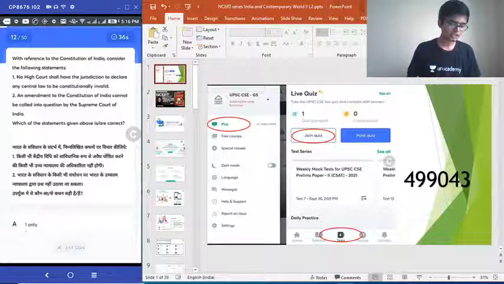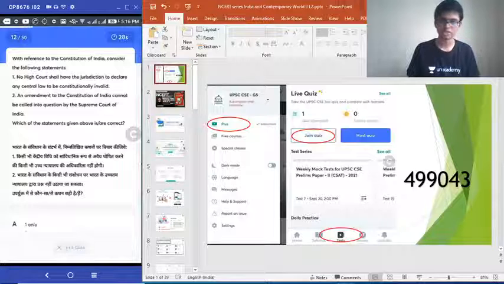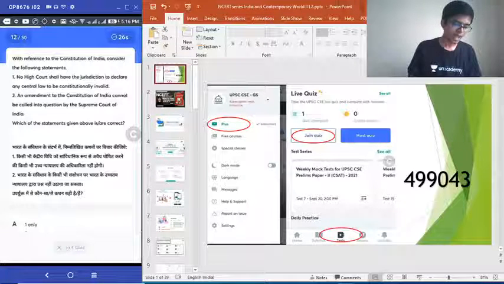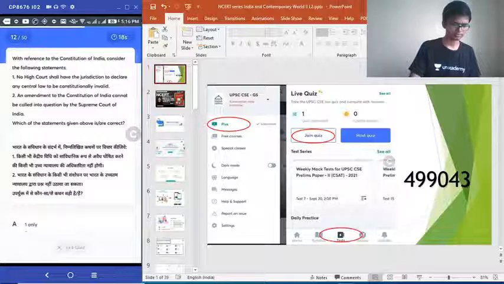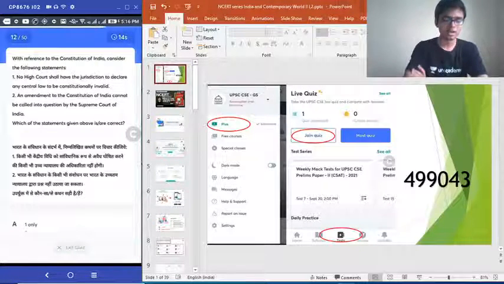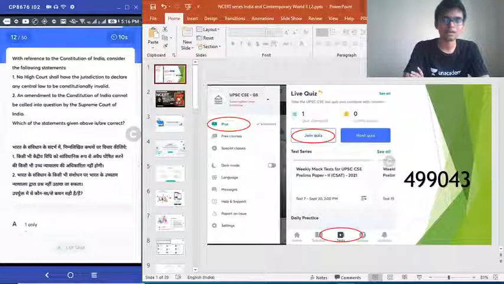With reference to Constitution of India, consider the following statements. Number 1. No High Court shall have the jurisdiction to declare any central law to be constitutionally invalid. 2. An amendment to the Constitution of India cannot be called into question by the Supreme Court of India. Choose the correct answer. Okay, this is regarding Judiciary of India and the Constitution of India. Which of these are correct?